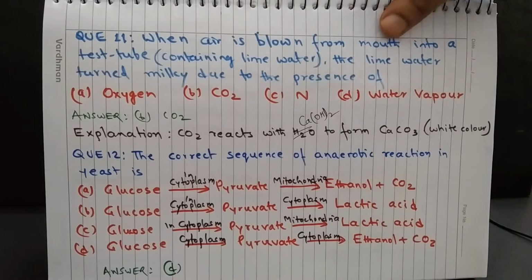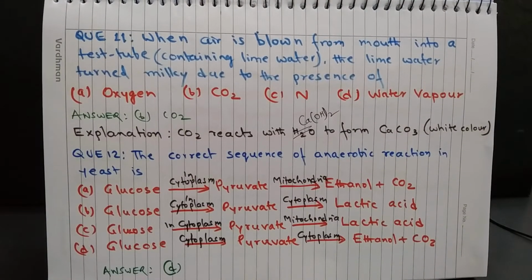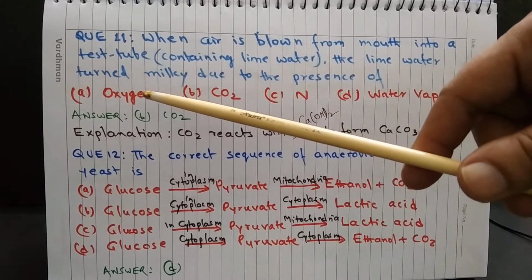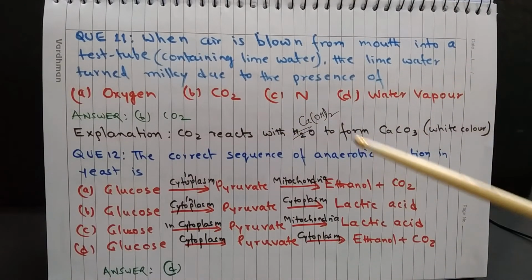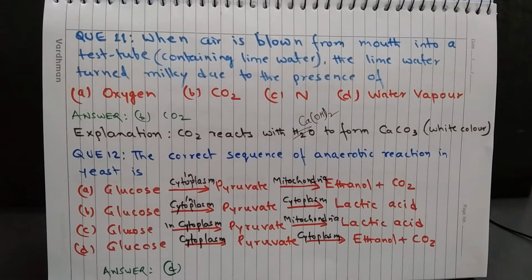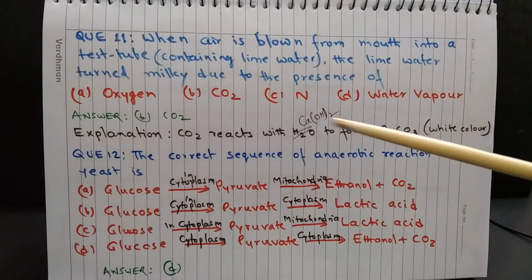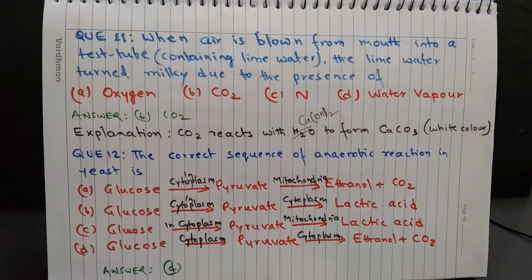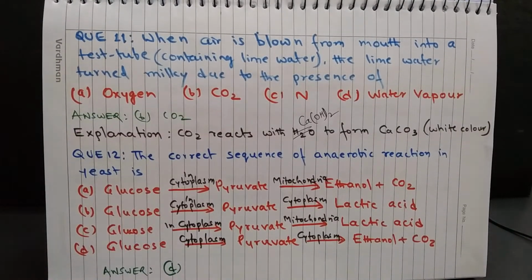Question 11. When air is blown from mouth into a test tube containing lime water, the lime water turned milky due to the presence of A. oxygen, B. carbon dioxide, C. nitrogen, and D. water vapor. And the answer is carbon dioxide. What happens when carbon dioxide is passed into lime water? It reacts with calcium hydroxide, that is lime water, to form calcium carbonate, and white color appears because of calcium carbonate. In fact, this is a standard test to show evolution of carbon dioxide in various scientific experiments.